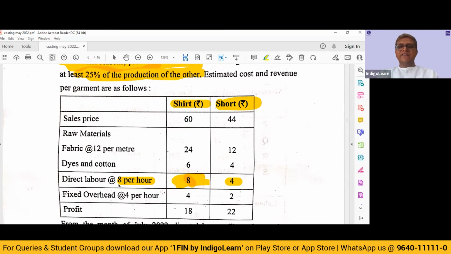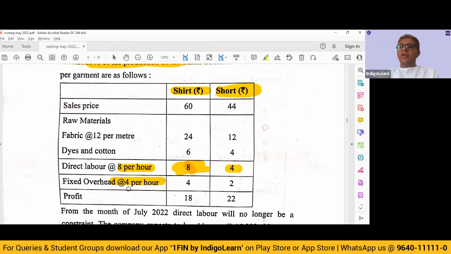Let's evaluate. Fixed overhead at rupees 4 per hour. See, whether you make shirt or you make short, it is only the absorption. The fixed overhead is not going to change. It is going to remain constant. So for decision making, fixed overhead is not going to be relevant as far as our decision is concerned. So if we are to calculate the contribution for shirts, it is 60 sales price minus 24 minus 6 minus 8, the raw material and direct labor cost.